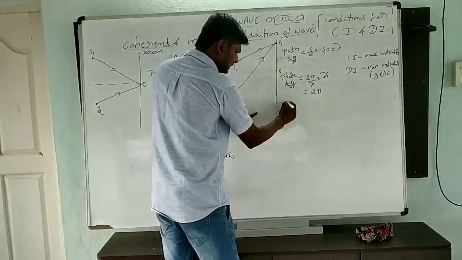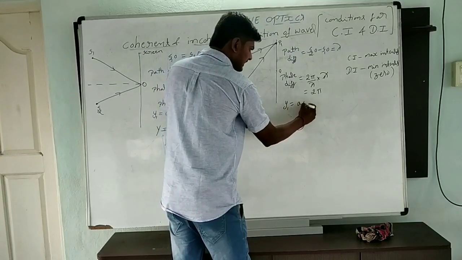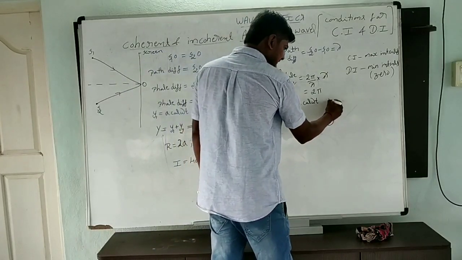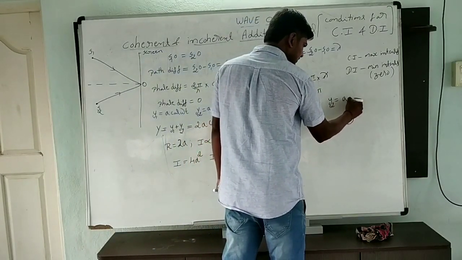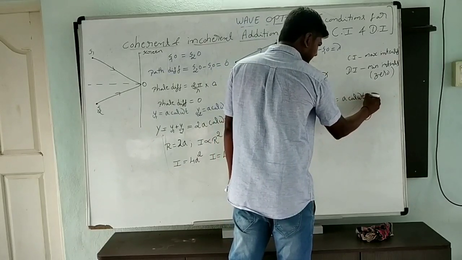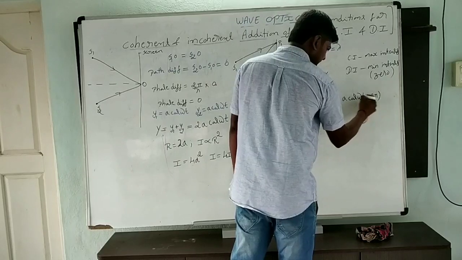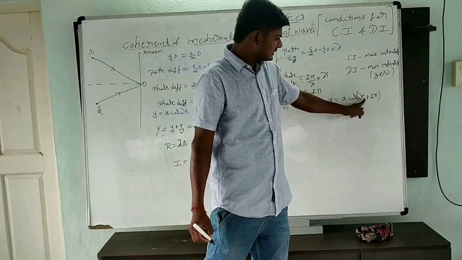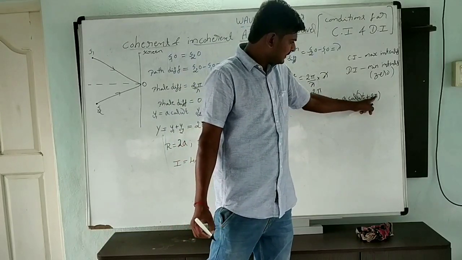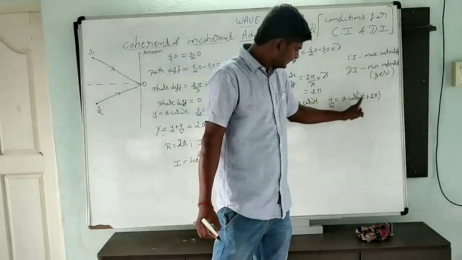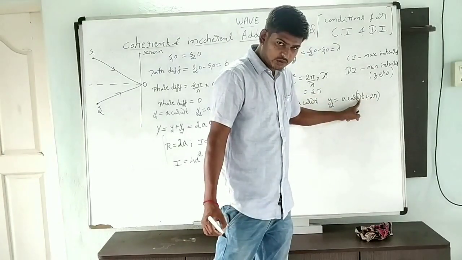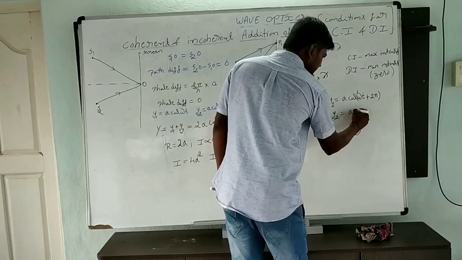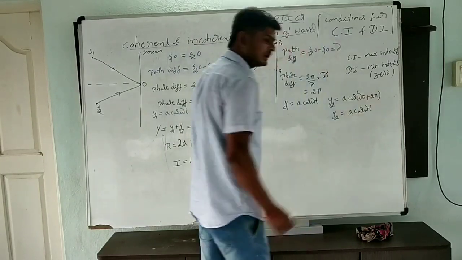Now we can write the displacement of the first wave, y1 is equal to a cos omega t. Displacement of the second wave, y2 is equal to a cos omega t plus 2 pi. Now 2 pi means 360. Cos 360 plus theta means first quadrant, cos will be positive. Therefore, y2 will be a cos omega t.